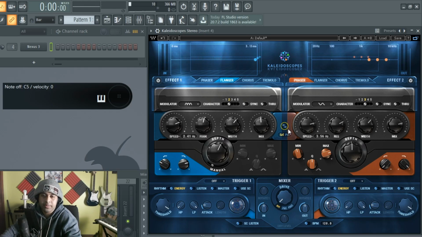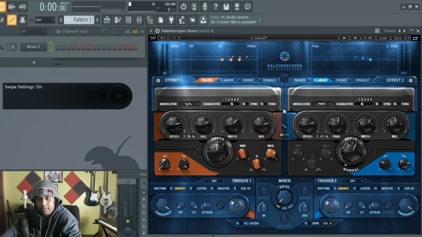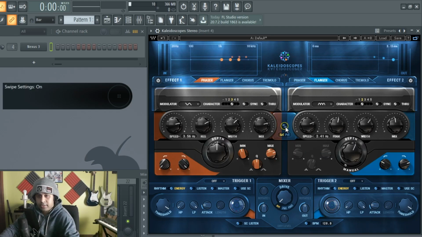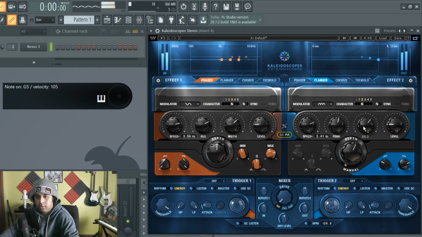Hopefully you can tell the difference between the two. Let's do it just like that. So you heard how it sounds when we do effect 1 into effect 2. So in this case, the phaser into the flanger, or if we flopped it around, the flanger into the phaser. Well, we could do them both at the same time with the same signal with parallel. So pretty much the signal's going in here, signal's also going in there. So here's how this sounds.